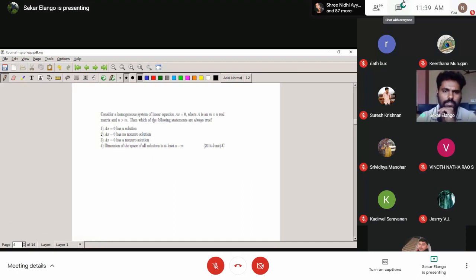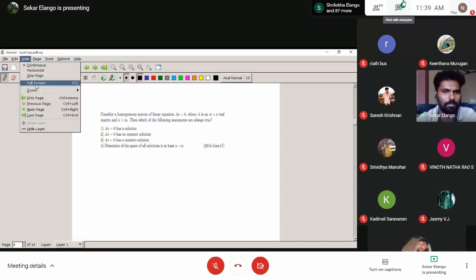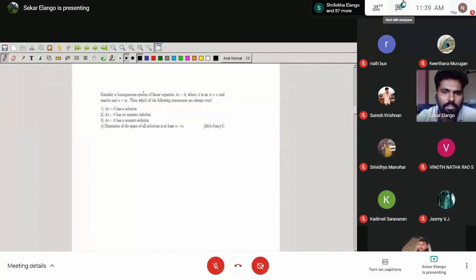Same thing. Here the given question is the homogeneous system AX equal to 0. Okay, let me rewrite it. AX equal to 0. Then what is the matrix order? A is an m cross n matrix. This is a question for part C. So part C questions have multiple options, so you can attend to them carefully.